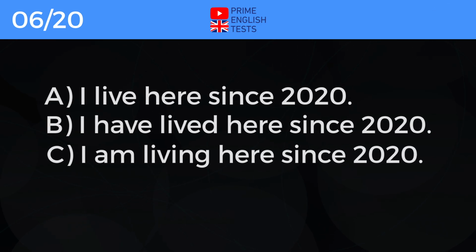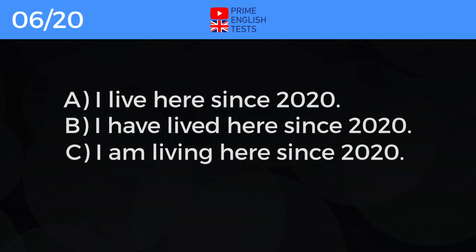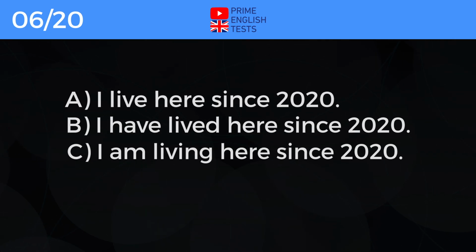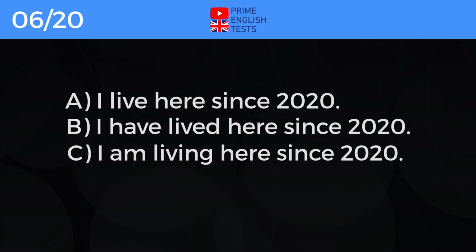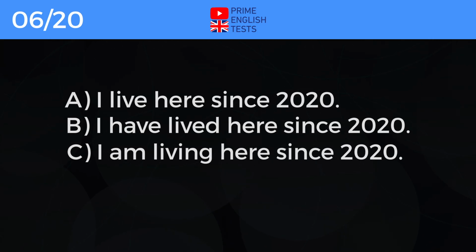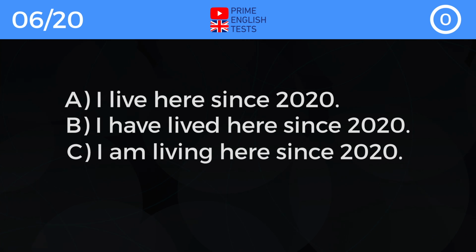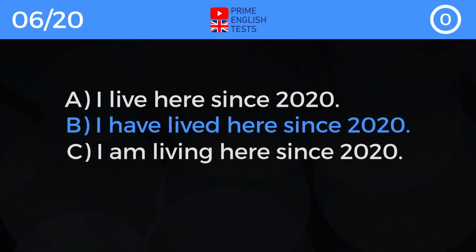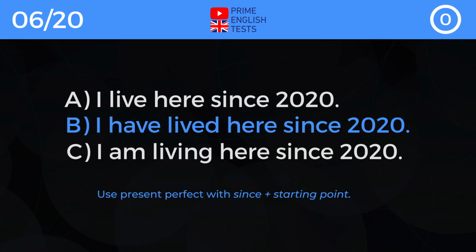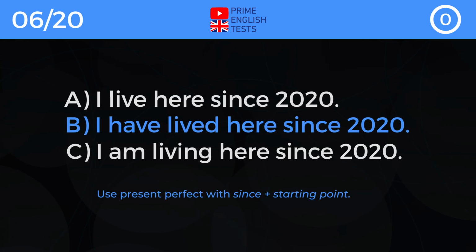A. I live here since 2020. B. I have lived here since 2020. C. I am living here since 2020. Correct answer is B. I have lived here since 2020. Use present perfect with since plus starting point.